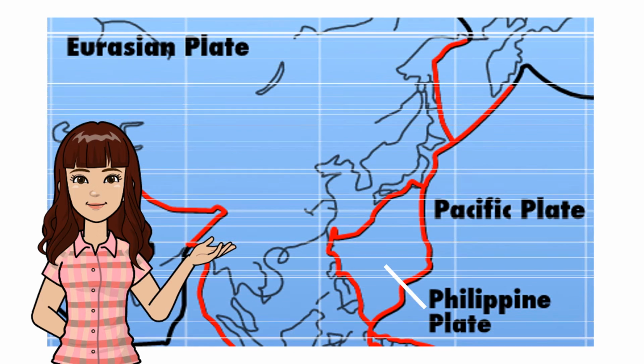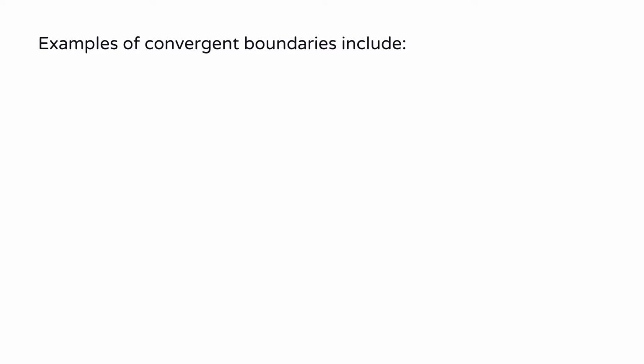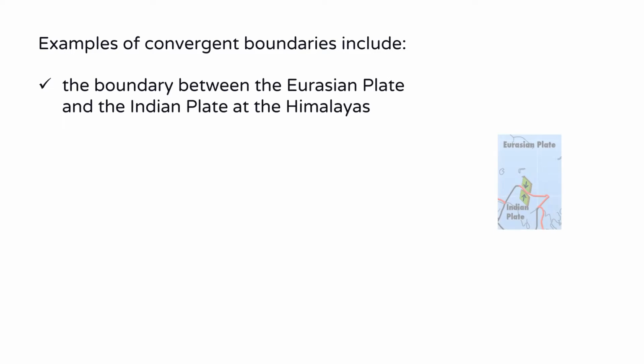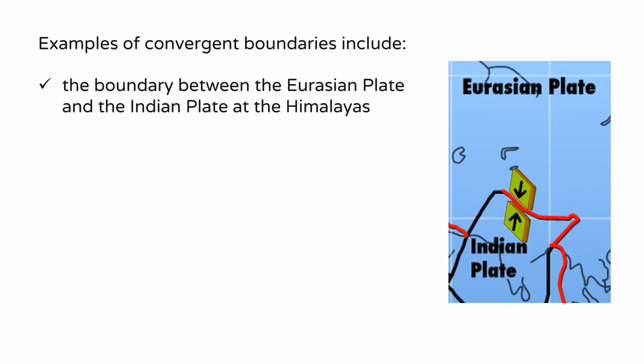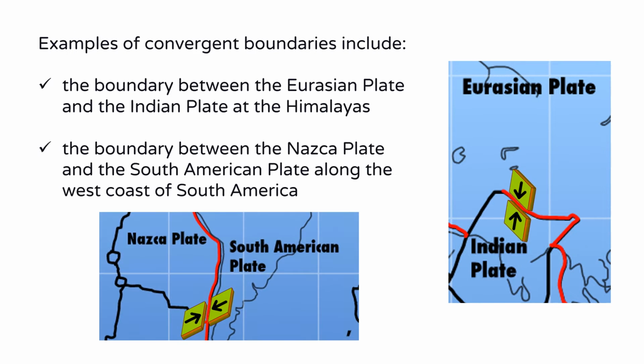Let's take the case of the Philippine plate and the Eurasian plate. You will notice that the two plates are moving toward each other. This is an example of a zone where plates collide. Examples of convergent boundaries include the boundary between the Eurasian plate and the Indian plate at the Himalayas, the boundary between the Nazca Plate and the South American Plate along the west coast of South America, converging oceanic crust and continental crust.